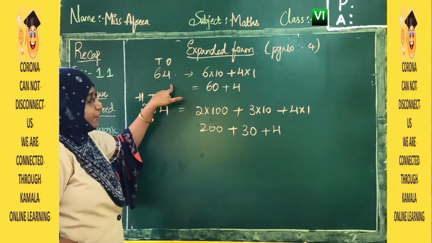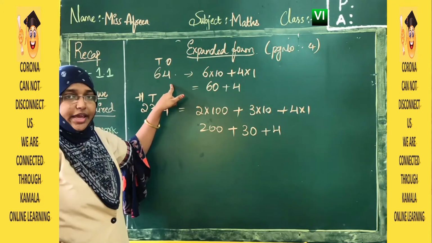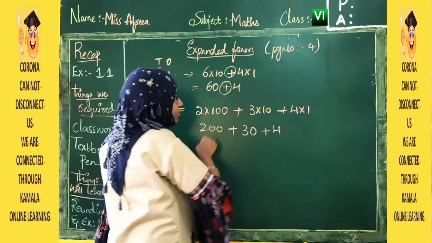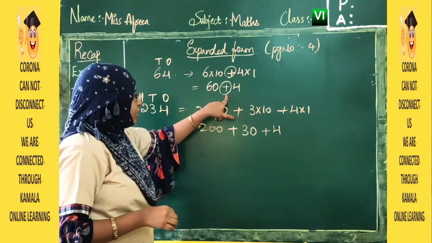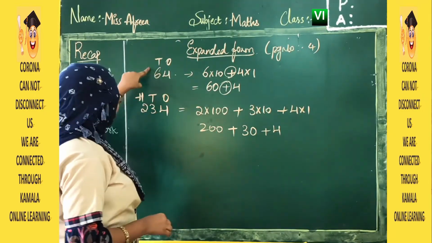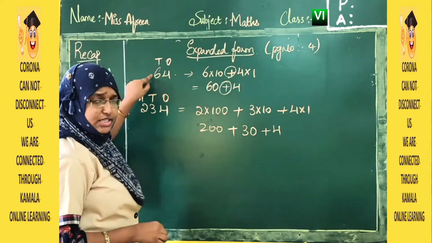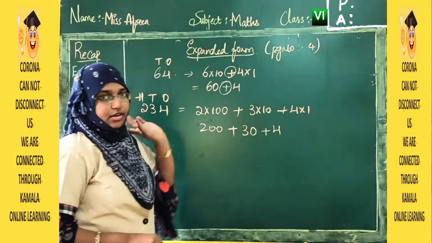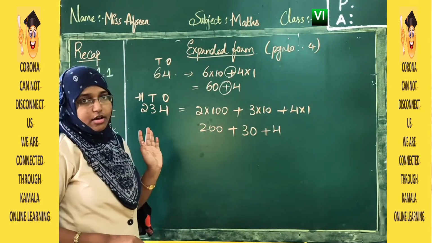That is, expanded form is what? Sum of the place value of the digits. We are doing sum. Are we not doing addition? We are doing, right? So sum of the, these are place values. We are multiplying the place values, that is number with the place value. Sum of the place values of the given digit. This is what our expanded form.